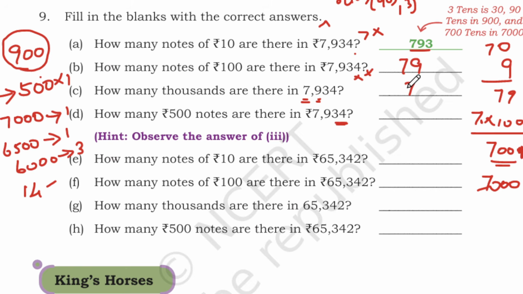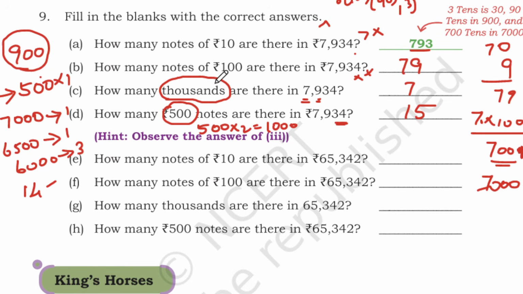So we wrote 7,000 rupees notes, right? But here 500 is given, so 1000 is 2 times of 500. So here you can multiply this by 2. So 7 twos are 14. So we already have one 500 for this 900. So 14 plus 1, this will become 15. Understood, students? Because 1000 is a multiple of 500 of 2. So 2 notes of 500 is equal to 1000.